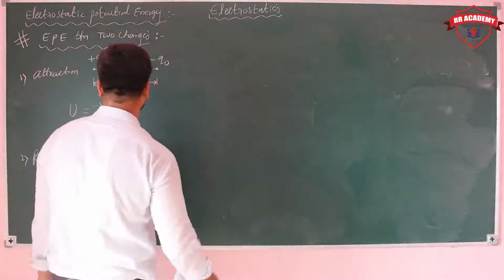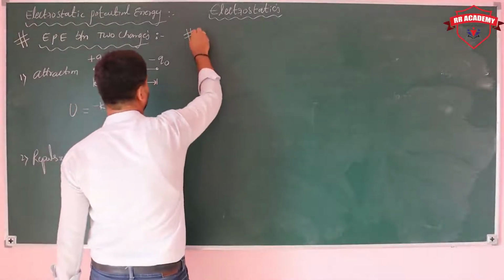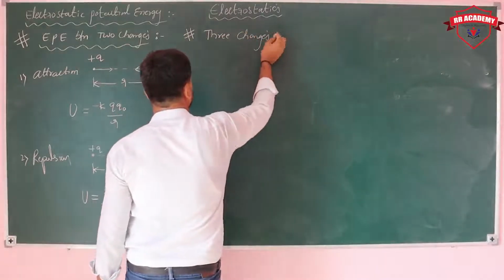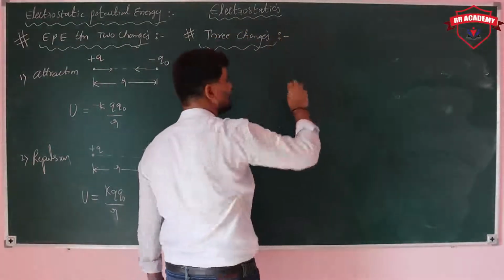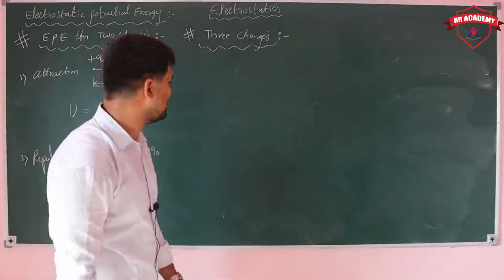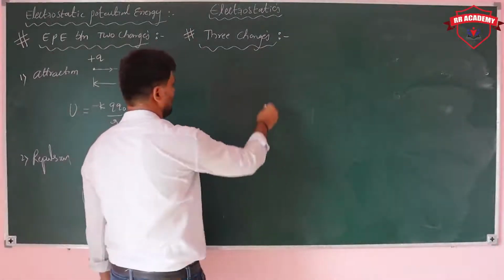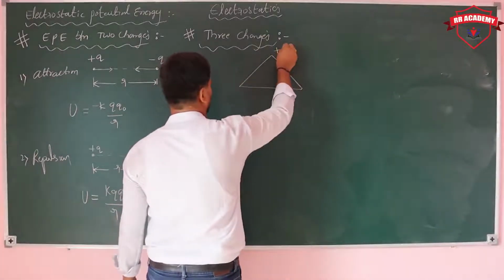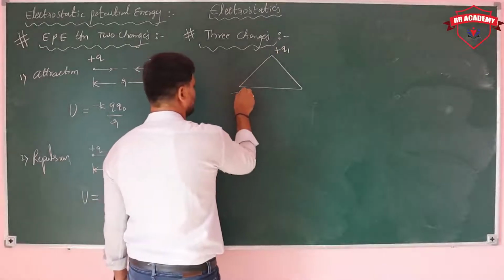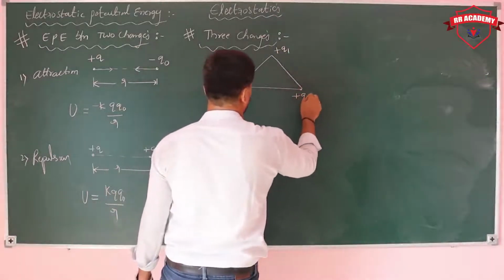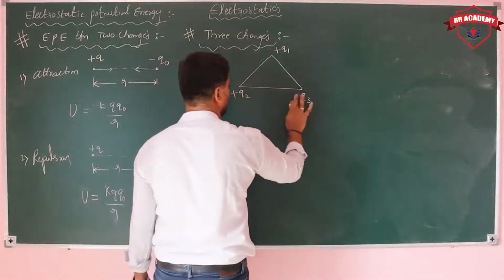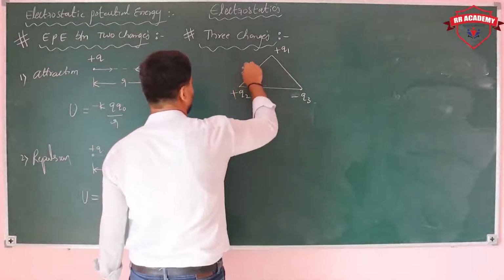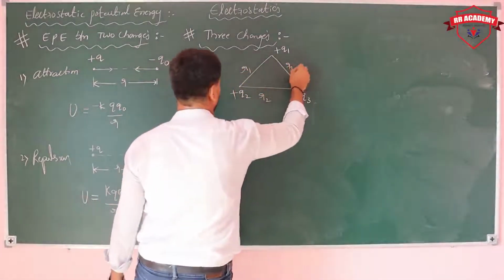Let's take the potential energy between three charges. Which charges will we consider, positive or negative? Anything you can take. For example, I am considering three charges: plus Q1, minus Q2 and plus Q3, or else plus Q2 and minus Q3. Take it like this. And the distances between them are R1, R2 and R3.